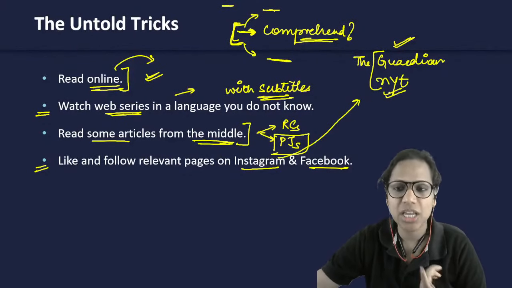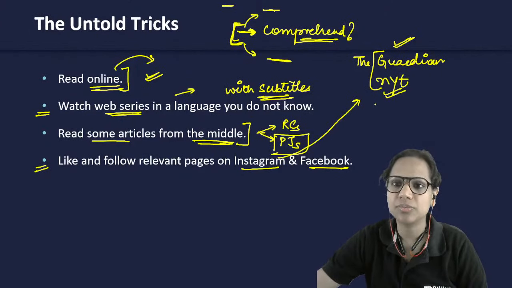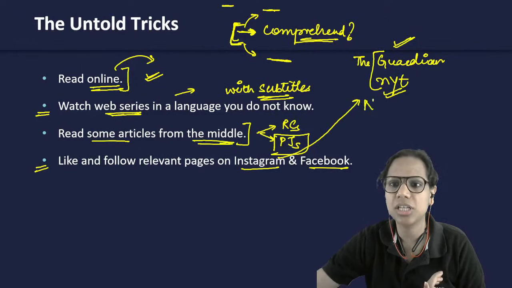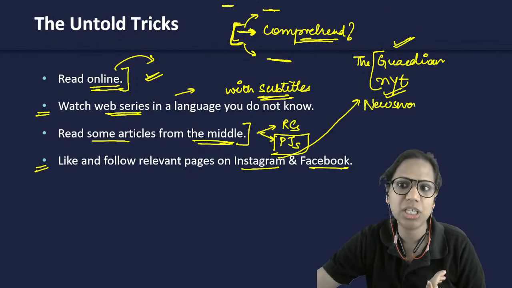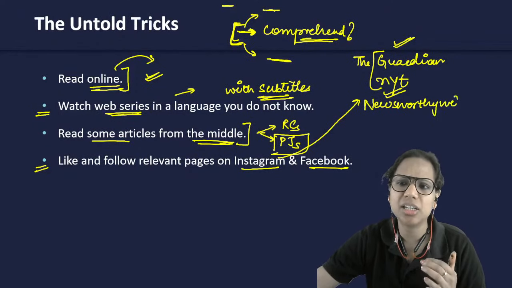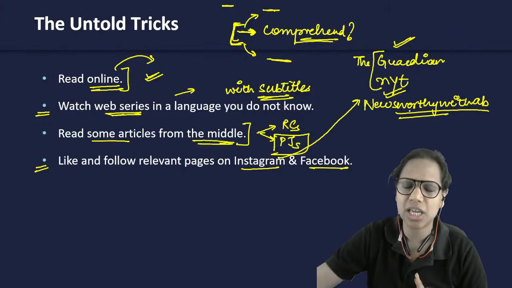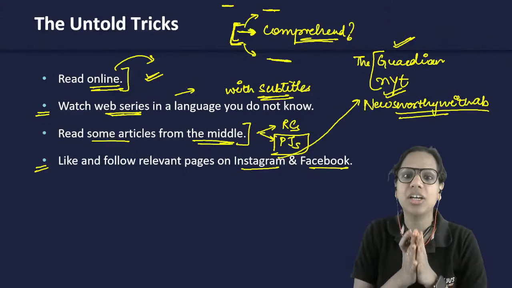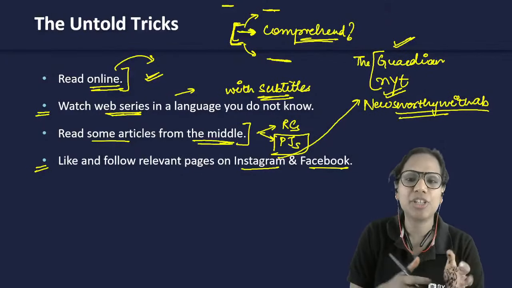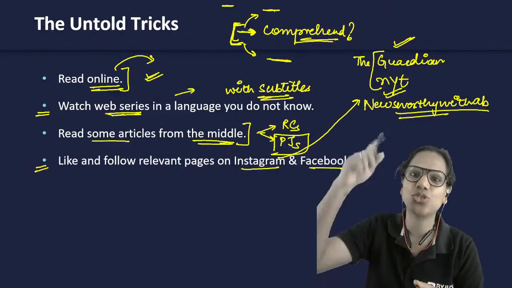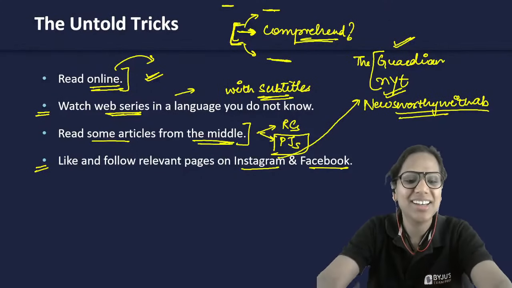That also helps, right? Then there are some other pages that I've followed based on my interest. So, for instance, there's this page called Newsworthy with AB that gives excellent India specific news, very analytical, incisive pieces at times. So, follow and like relevant pages on Instagram and Facebook so that when you go there, some reading happens there as well, and you are not just scrolling through reels, right?